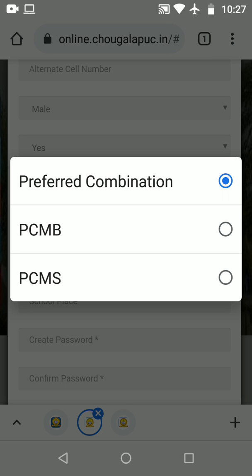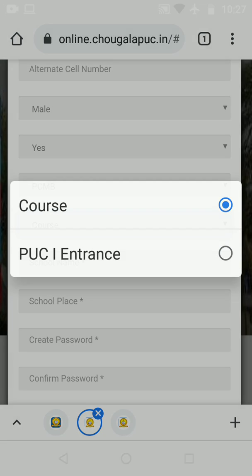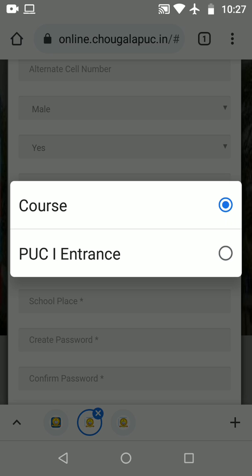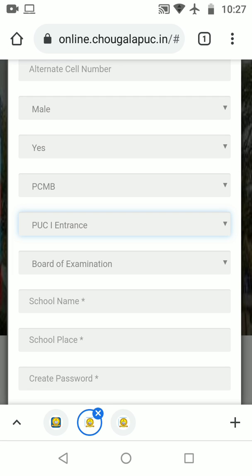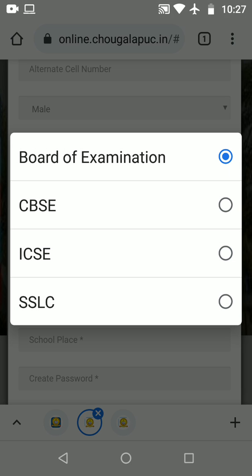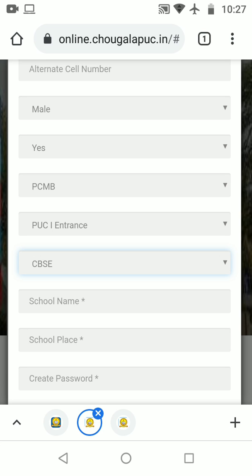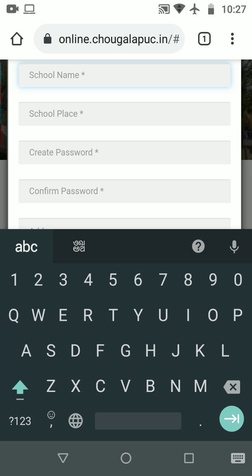Your preferred combination, whether you want to take PCMB or PCMS in PUC first year. You have to select this as a PUC 1 entrance, and your board of examination which you studied in 10th standard, your current school name,